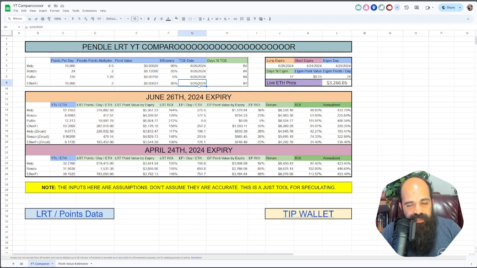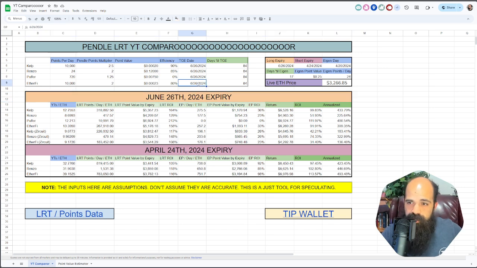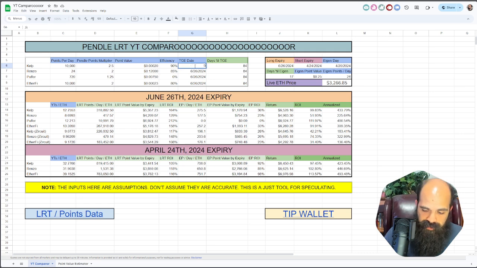I haven't fixed this calculator so that it uses a conditional if you go past the June 26th date. So try to keep it June 26th or sooner. I will probably fix this by the end of the day, but I haven't fixed it yet. So June 26th or sooner, that way you'll get the most accurate numbers. But maybe these things will happen in 5/26. If it happens 5/26, a lot of values change.